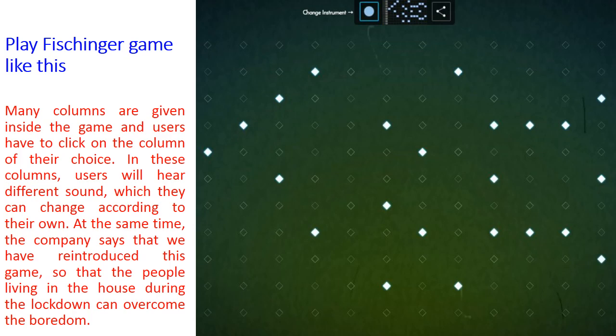So now we'll read the theory, and at the end of this theory we'll show how to play this Fischinger game 2017. So watch the video till the end.